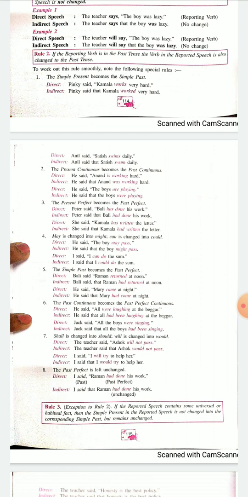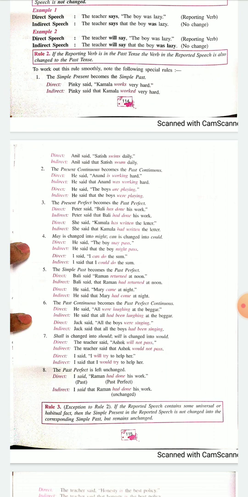All the examples that are given, all the 8 examples, please, they are according to the tenses. Read each and every example minimum of 2 times. Works has become worked. Is working, was working. Are playing, were playing. Present perfect is changed to past perfect. May is changed to might. Simple past will become past perfect. Past continuous will become past perfect continuous. Shall will become should. Past perfect is left unchanged.